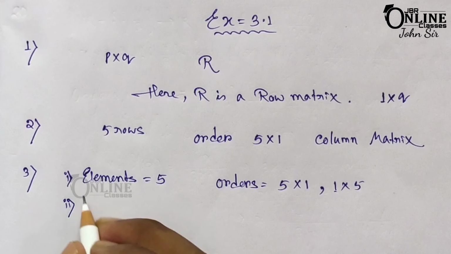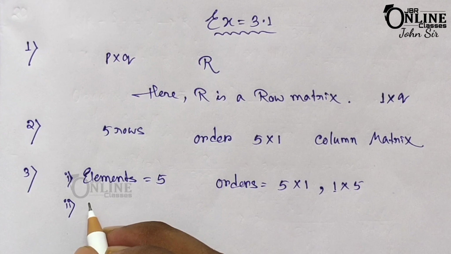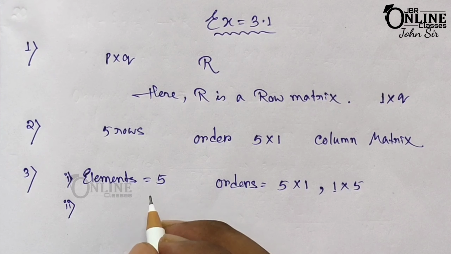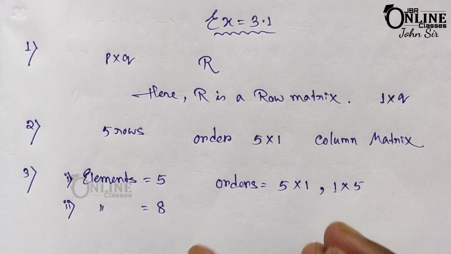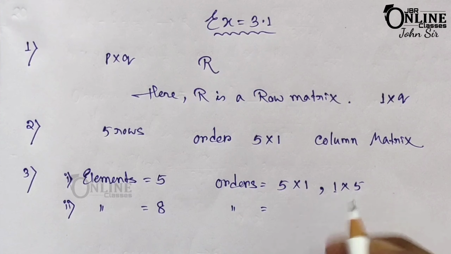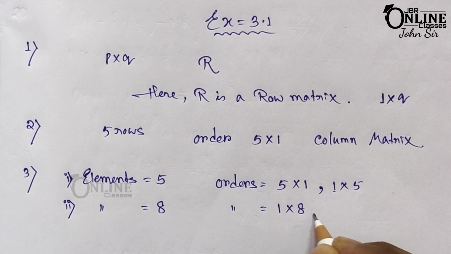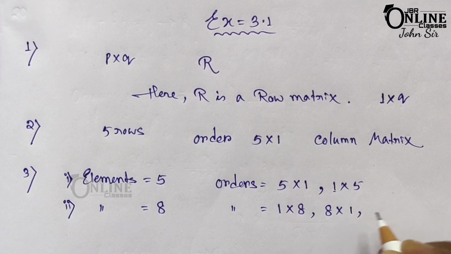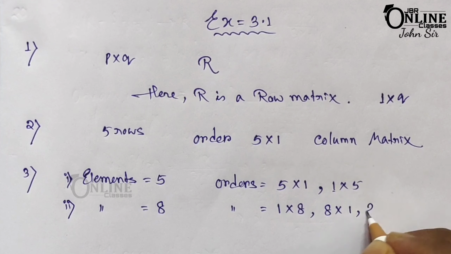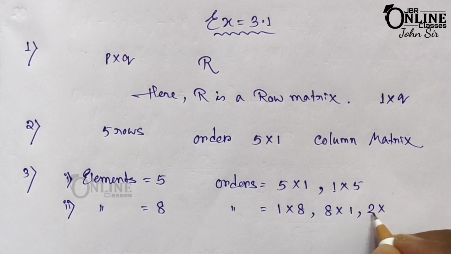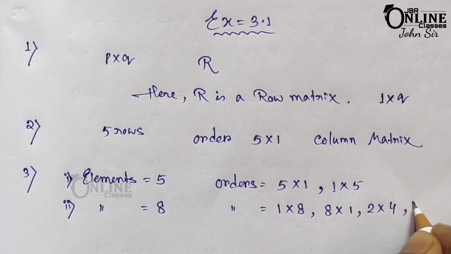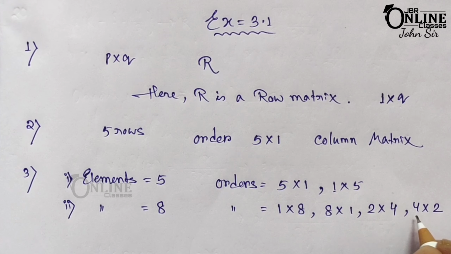So now the next part, 3-2. If the matrix has 8 elements, what are the possible orders it can have? As the matrix has a total of 8 elements, the orders of the matrices are: first 1 cross 8, definitely. Next one, 8 cross 1. Again you can arrange it as 2 cross 4, that means 2 rows 4 columns. And the last one is 4 cross 2, 4 rows 2 columns.